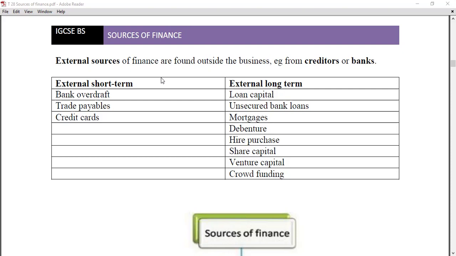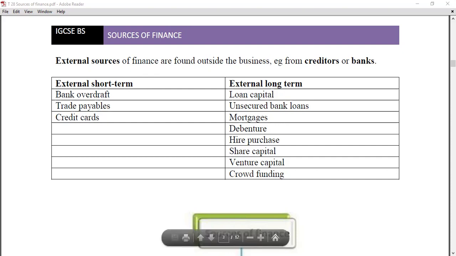So, external short term. I would like to go to the external short-term finance. If you are making a SOFP, a statement of financial position, in the financial statements, we classify these things under current liabilities: bank overdraft, trade payables, like a contract that you have to settle within 12 months, and credit cards. And there are also long-term external sources, which we classify under the non-current liability section.